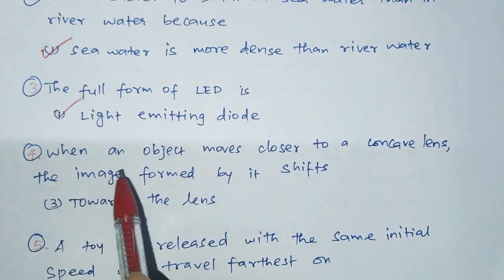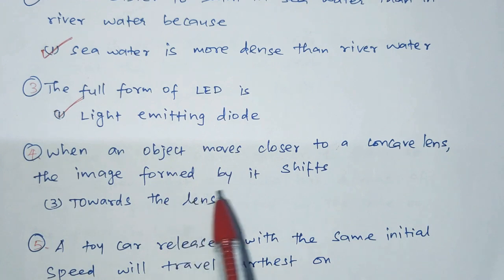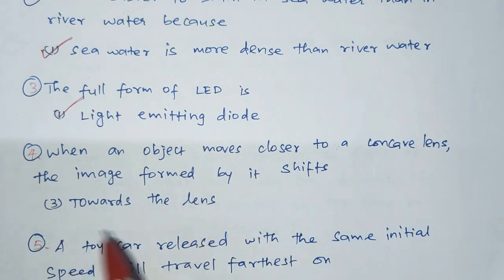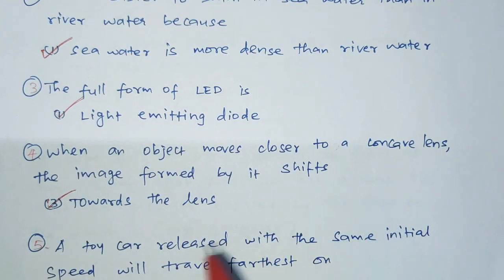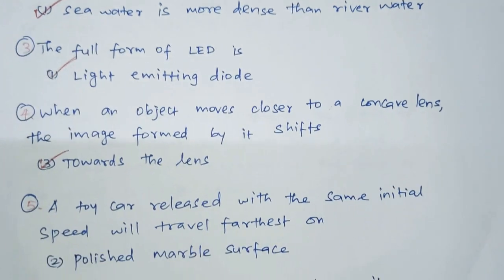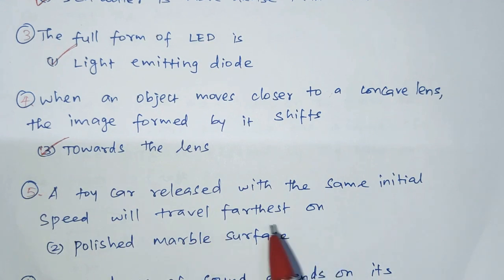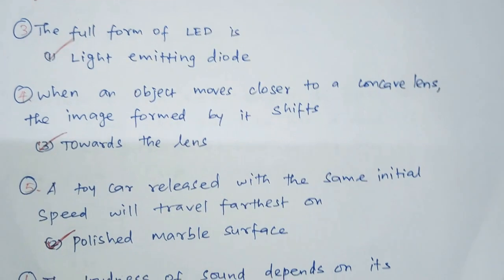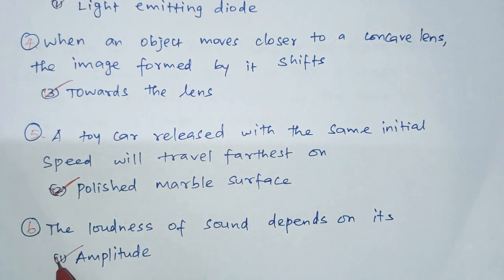Fourth one, when an object moves closer to a concave lens, the image formed by it shifts towards the lens. So if the object moves towards the concave lens, then the image also moves towards the lens. Fifth one, a toy car released with the same initial speed will travel farthest on a polished marble surface. So option 2 is the right answer. Sixth one, the loudness of sound depends on its amplitude. Option 1 is the right answer.